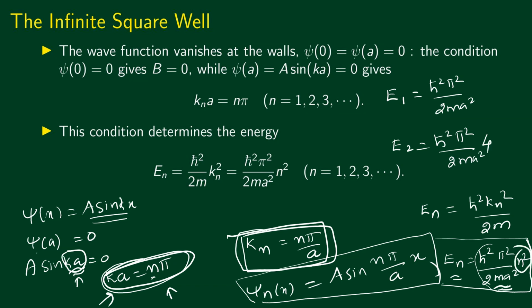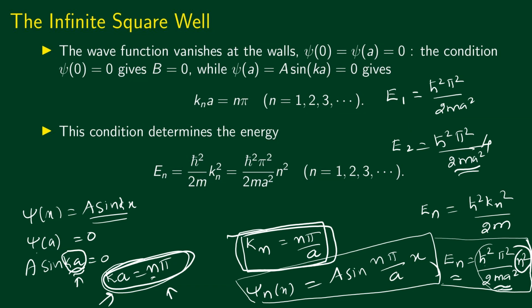The first allowed energy value is h bar square pi square divided by 2ma square. The second allowed energy value is 4h bar square pi square divided by 2ma square. The energy values between these are not allowed. There are no non-vanishing solutions corresponding to energy values between E1 and E2.